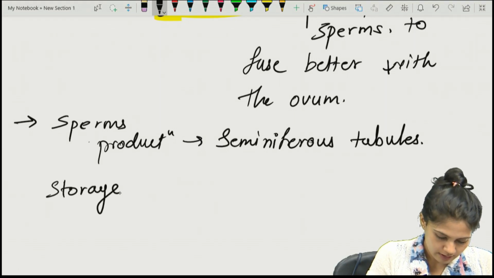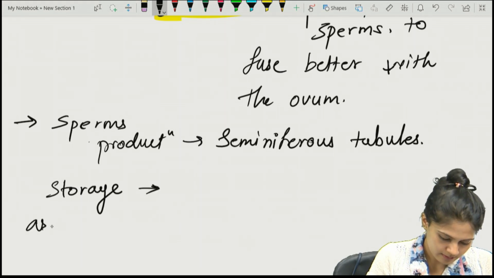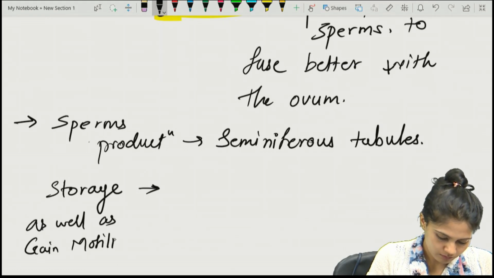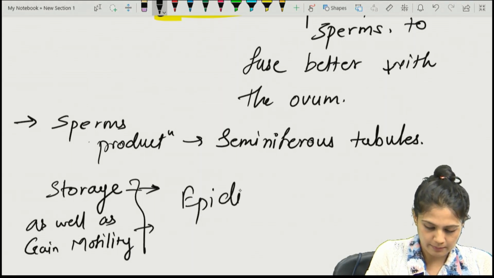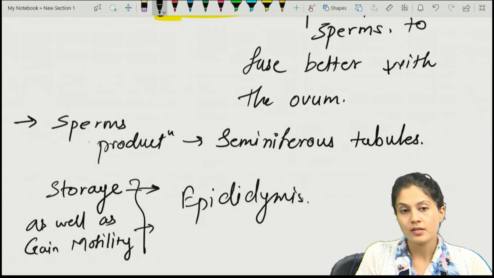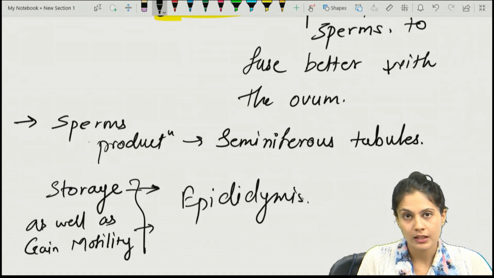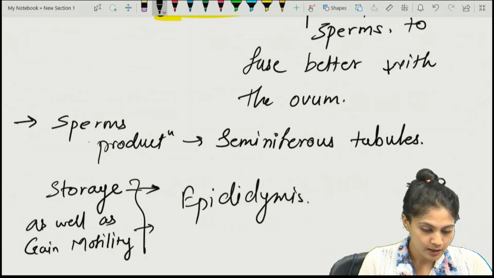Storage as well as gaining motility, both functions occur in the epididymis.